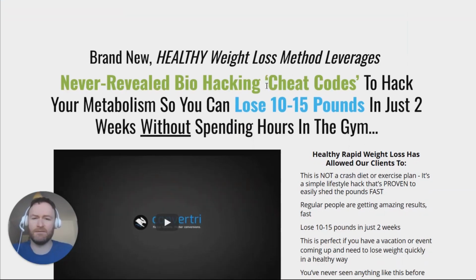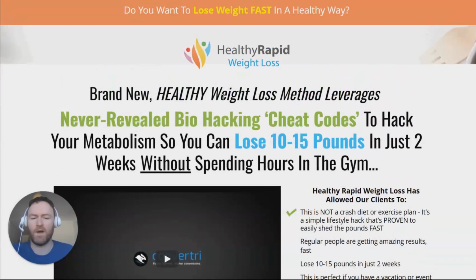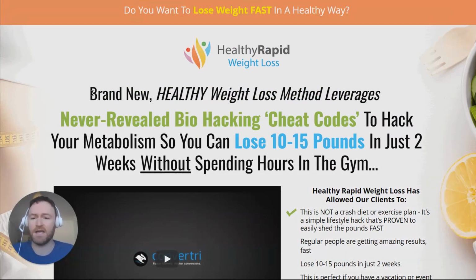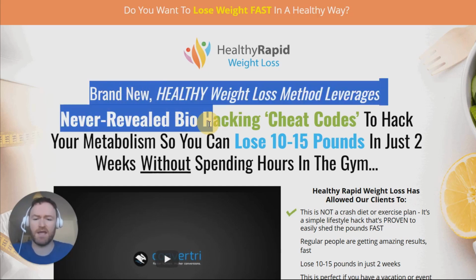So this is a bit of a different method that I'm going to show you. This is my own product that I'm creating here. It's a weight loss product that I'm going to be releasing soon. So what we're going to do is use ChatGPT to rewrite this. And this is an easy way to create a sales page by kind of using someone else's, but not using someone else's, if that makes sense.